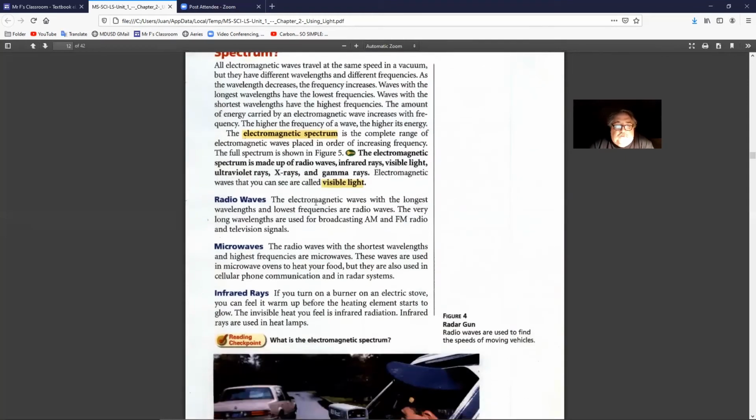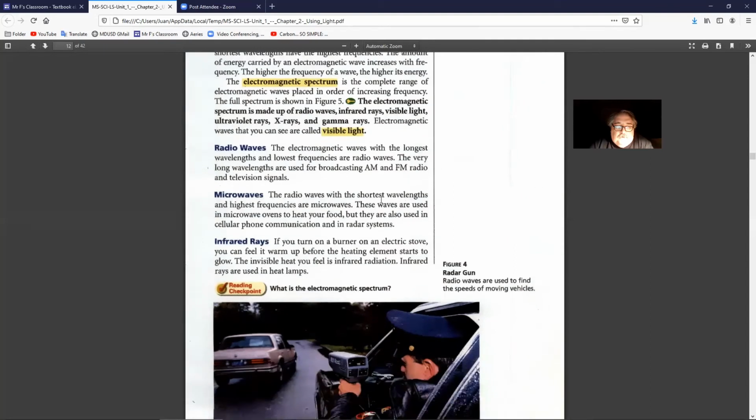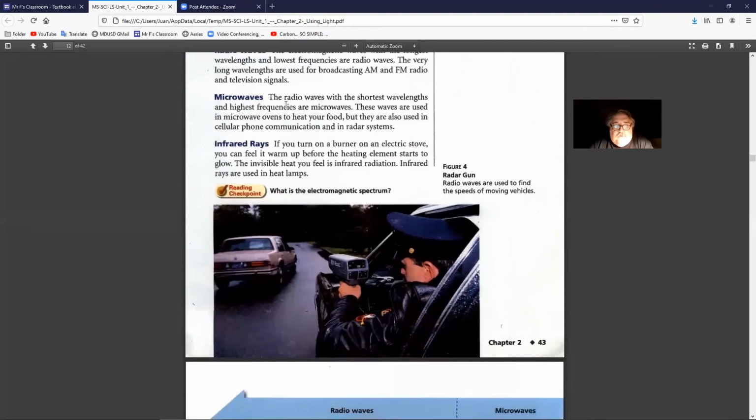Radio waves. The electromagnetic waves with the longest wavelengths and the lowest frequency are radio waves. The very long wavelengths are used for broadcasting AM and FM radio and television signals. Microwaves. The radio waves with the shortest wavelengths and highest frequency are microwaves. These waves are used in microwave ovens to heat your food, but they're also used in cellular phone communications and in radar systems.